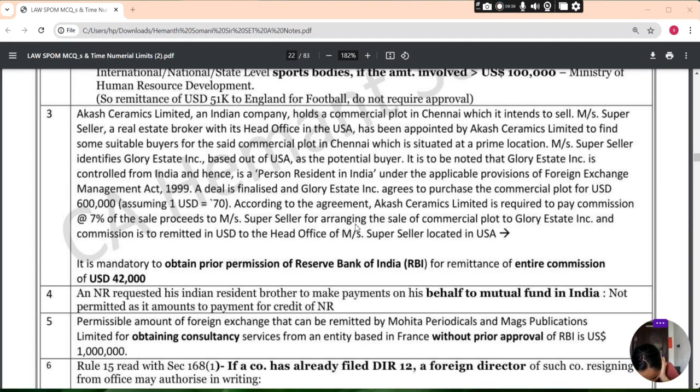Commission is to be remitted in USD to the head office of Messrs Super Seller located in the USA. It is mandatory to obtain the prior permission. चाहिएगी हमें RBI की for remittance of the entire commission in USD. Prior permission चाहिएगी किसकी? RBI की.